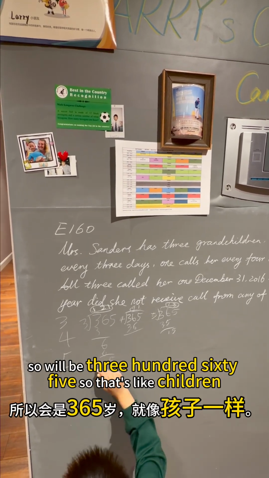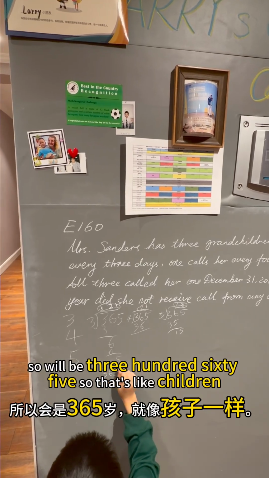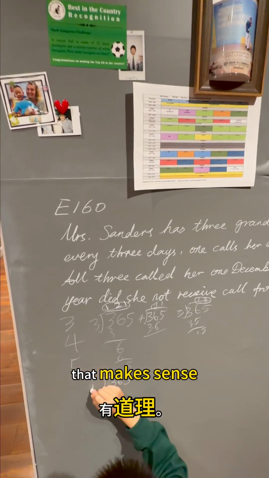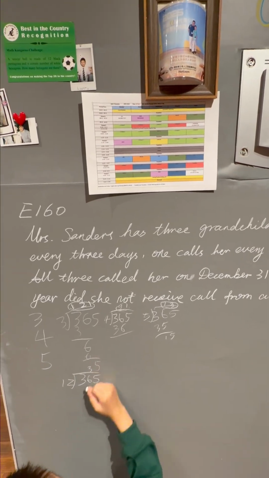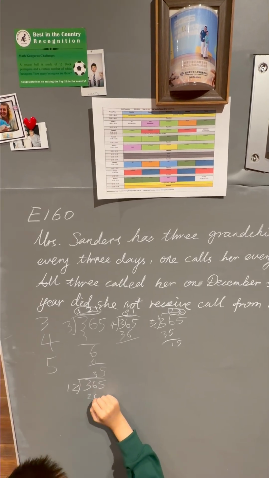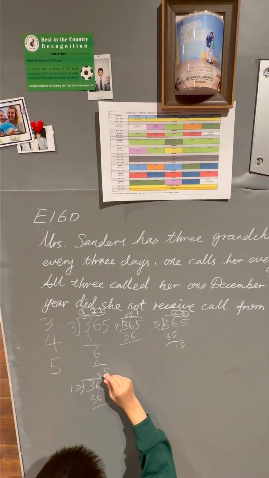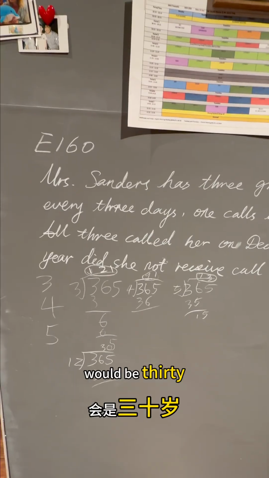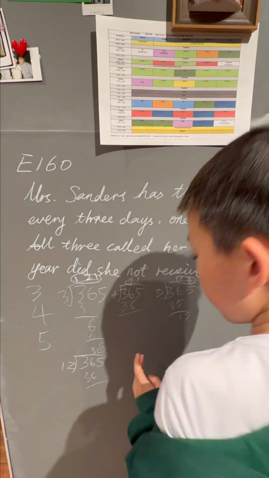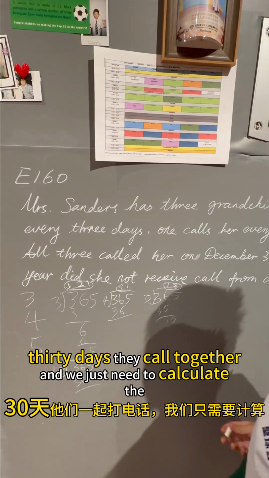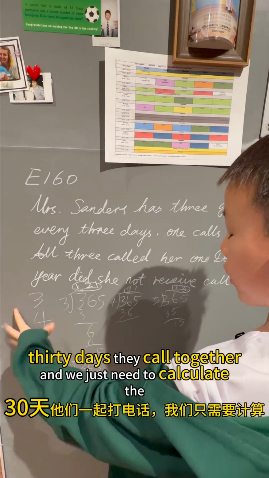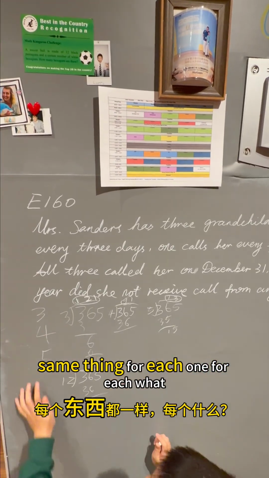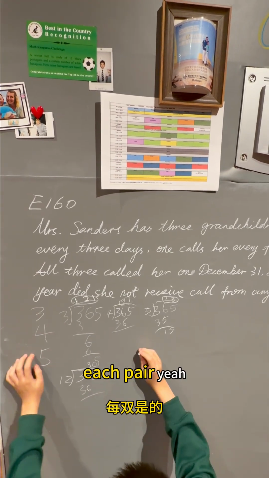So it would be 365 divided by 12. That's like children 1 and 2 calling together every 12 days. That would be 30 days they call together. And we just need to calculate the same thing for each pair of grandchildren.